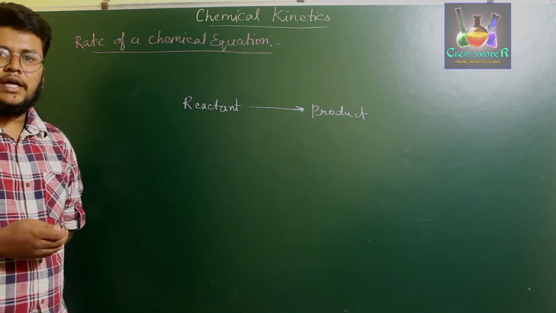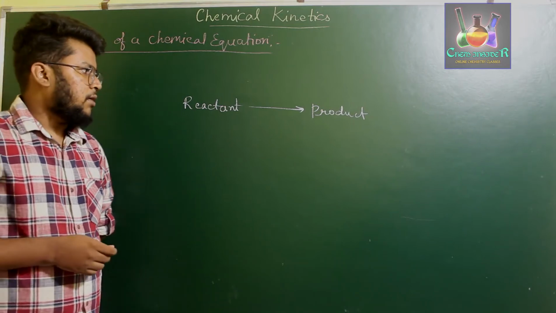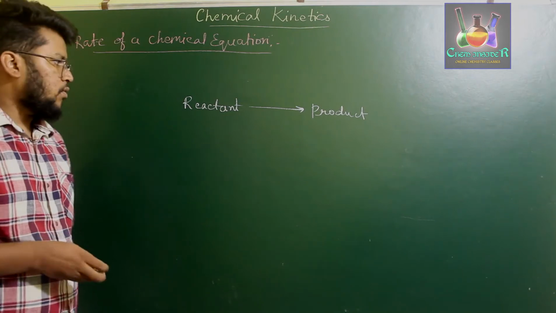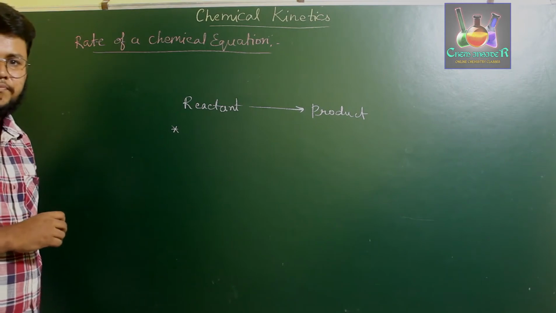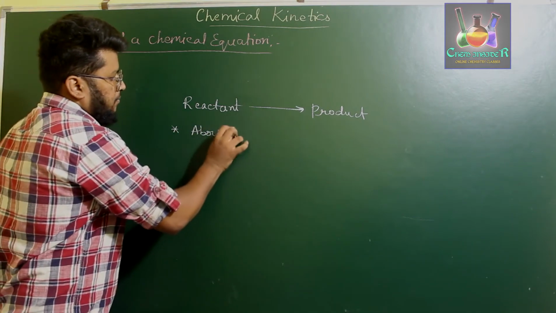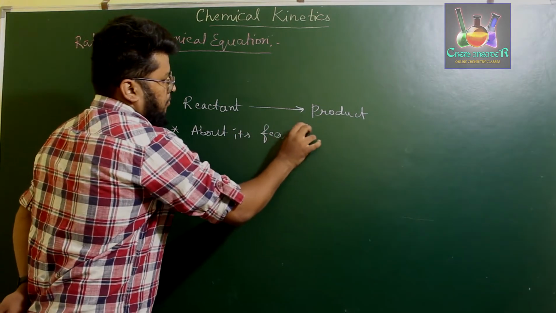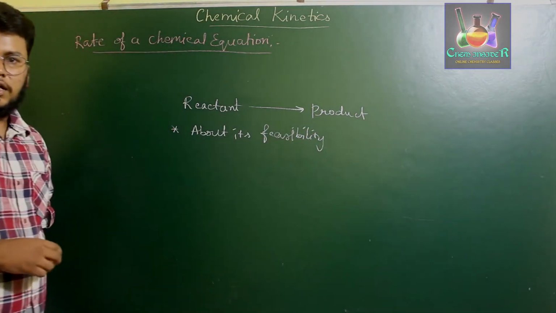Now, when a scientist or a chemist has to understand the product which is formed, he has to know about this particular chemical reaction, and it can be explained in three specific points. One is the thermodynamics involved in the reaction, that is, its feasibility.